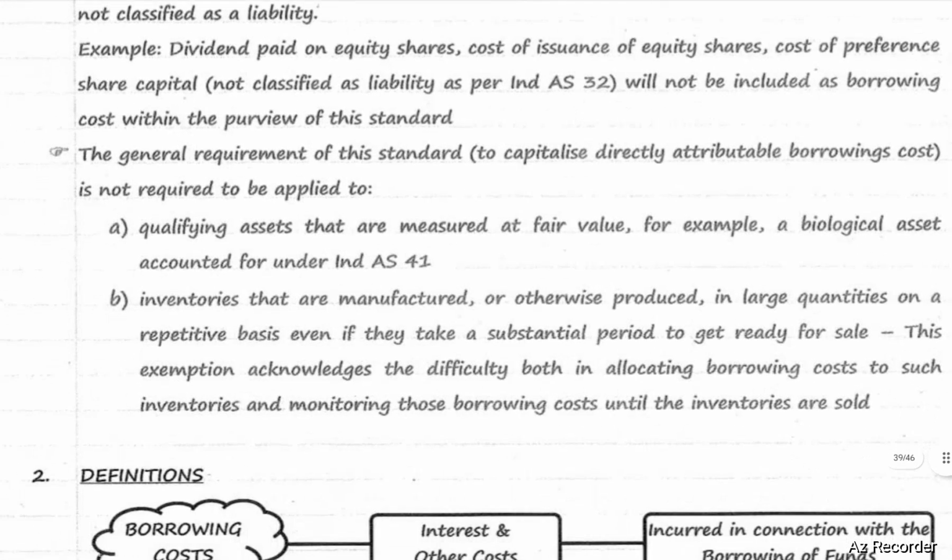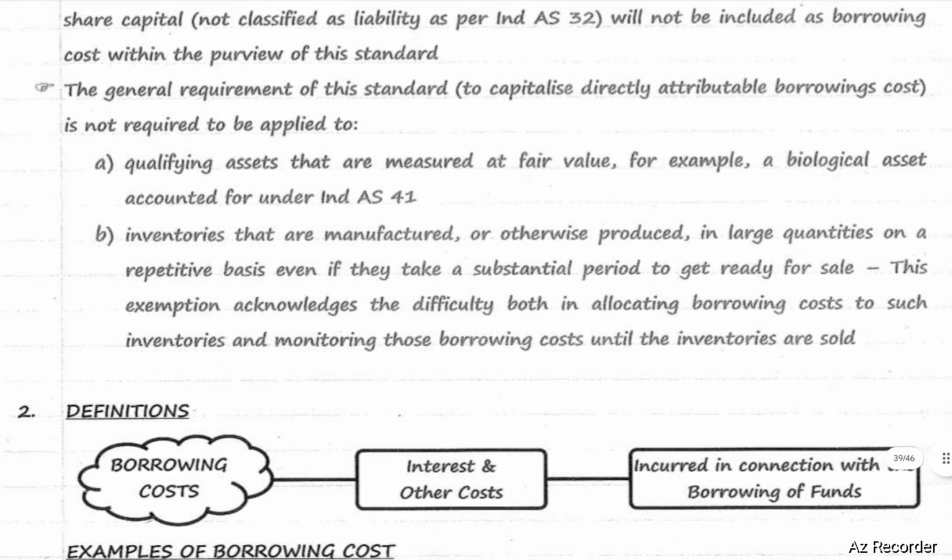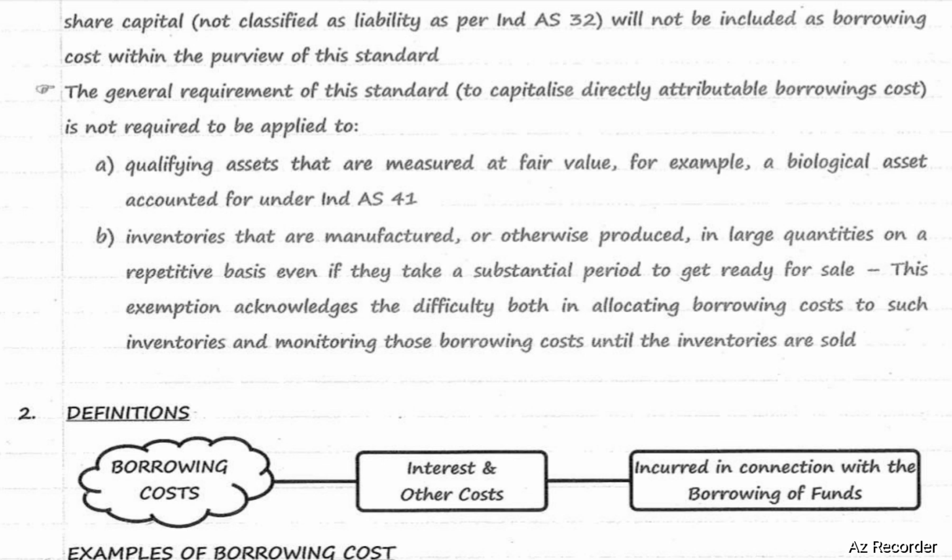The general requirement of this standard is to capitalize directly attributable borrowing cost. It is not required to be applied to qualifying assets that are measured at fair value, for example, a biological asset accounted for under Ind AS 41. Next, inventories that are manufactured or otherwise produced in larger quantities on a repetitive basis, even if they take a substantial period to get ready for sale.